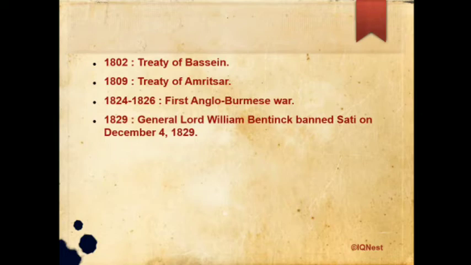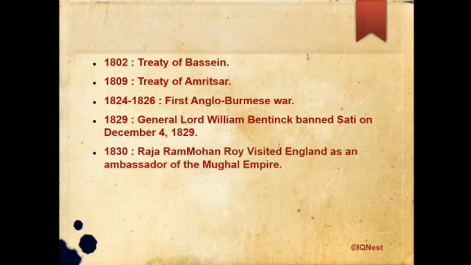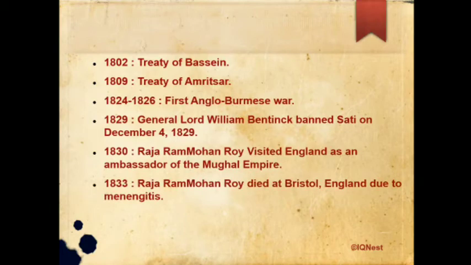This is an important point. In 1830, Raja Ram Mohan Roy visited England as an ambassador of the Mughal Empire. In 1833, Raja Ram Mohan Roy died at Bristol, England due to meningitis. So Raja Ram Mohan Roy died at Bristol in 1833.